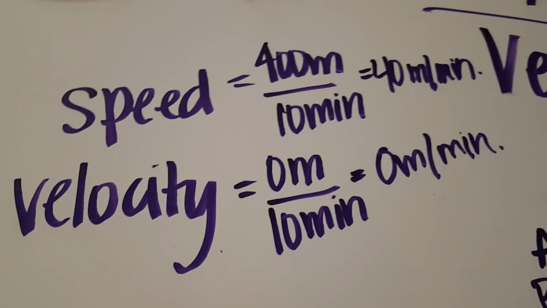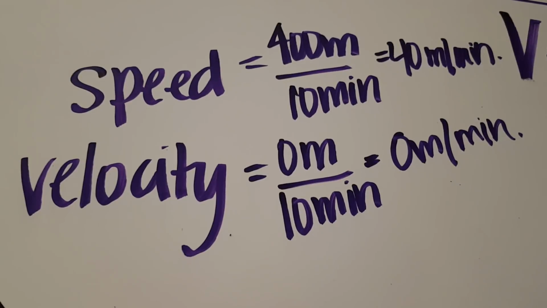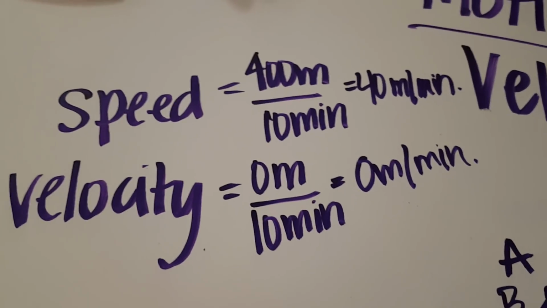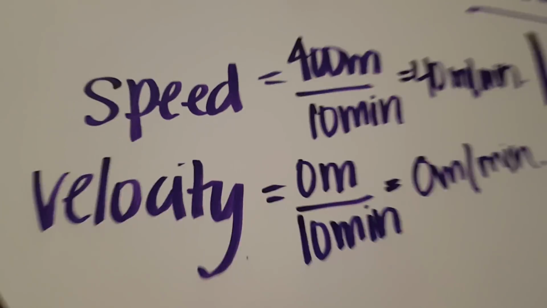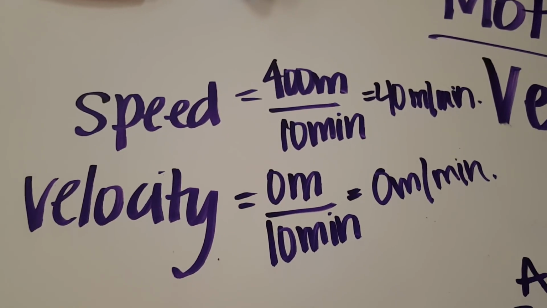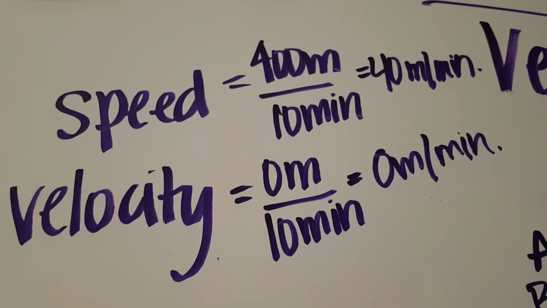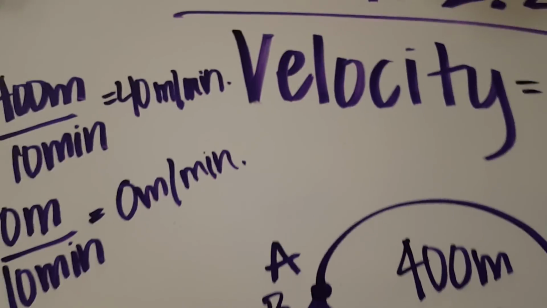A lot of people say, oh, well, if velocity is just a vector quantity that represents the rate at which a position changes, that's kind of like speed, except it has a direction because it's a vector quantity. That is wrong. Velocity is not just speed with a direction, because if that were true, the speed would be 40 meters per minute. The velocity should also be 40 meters per minute with an assigned direction, and that is absolutely not true. There are situations, though, where that is true.